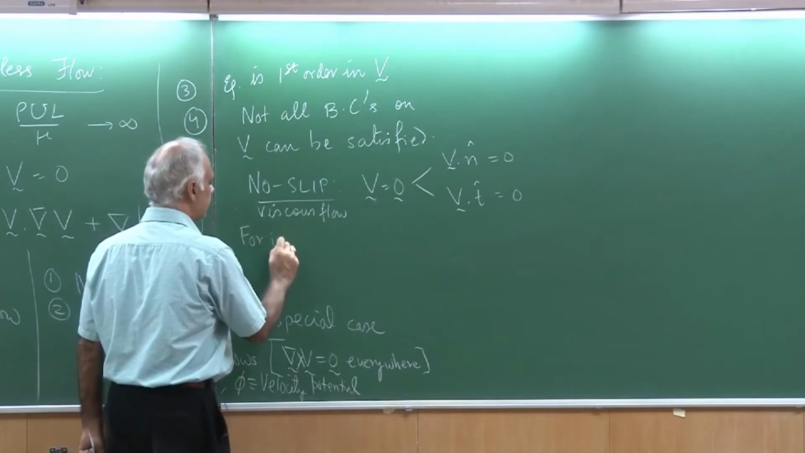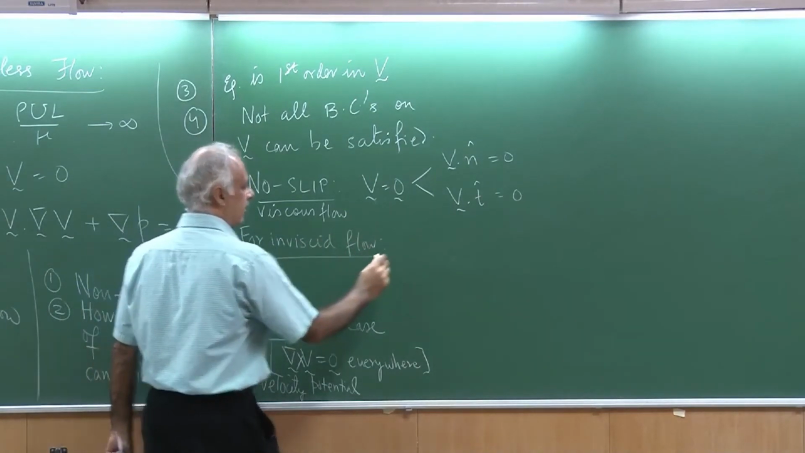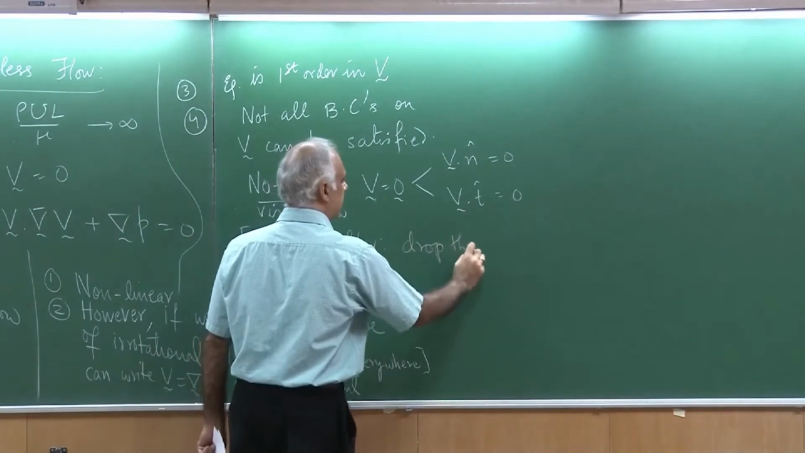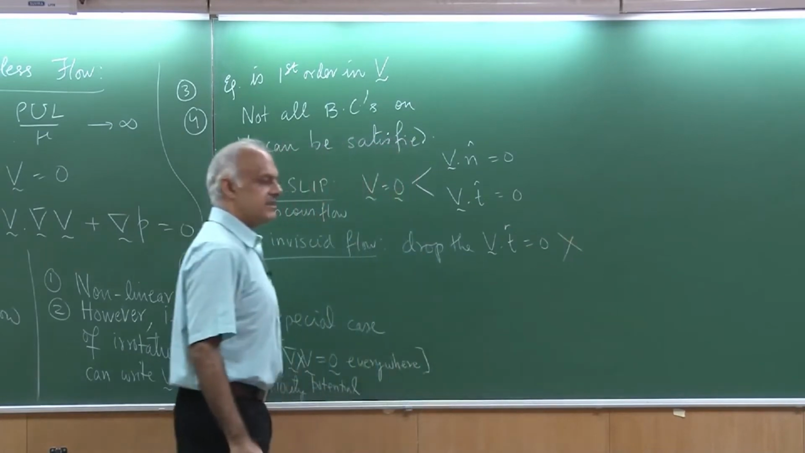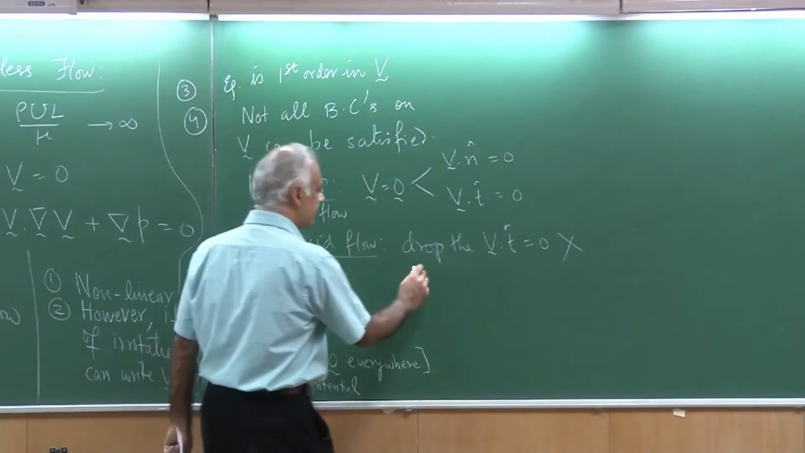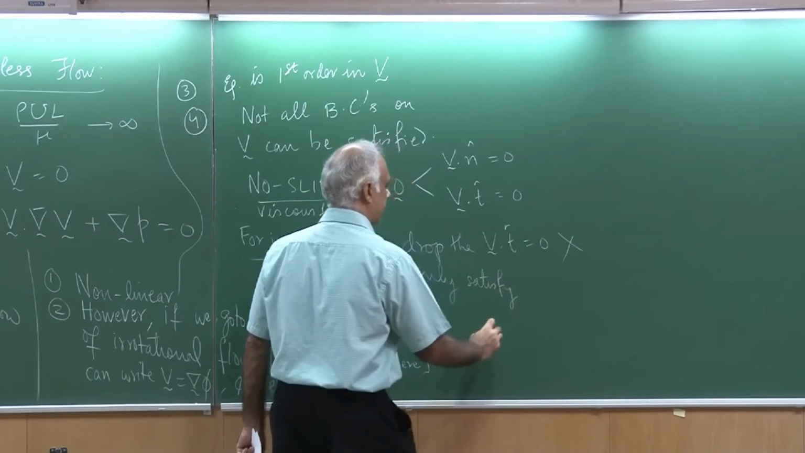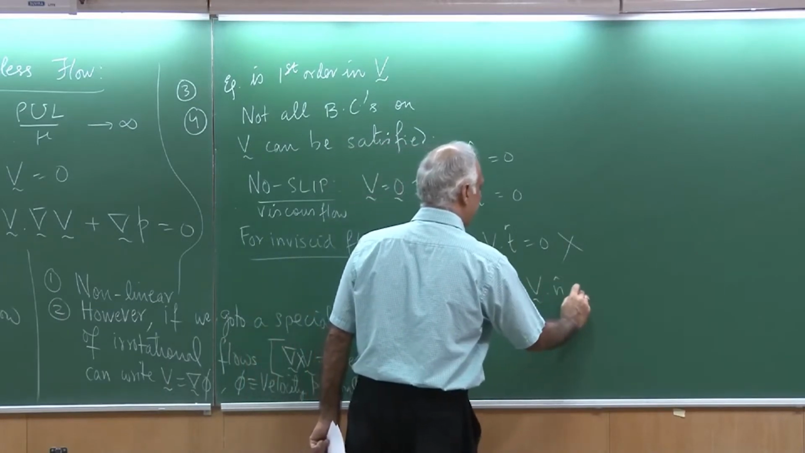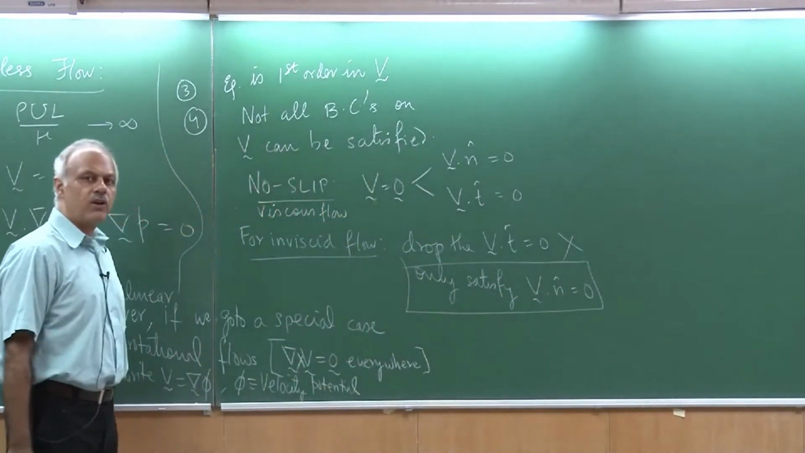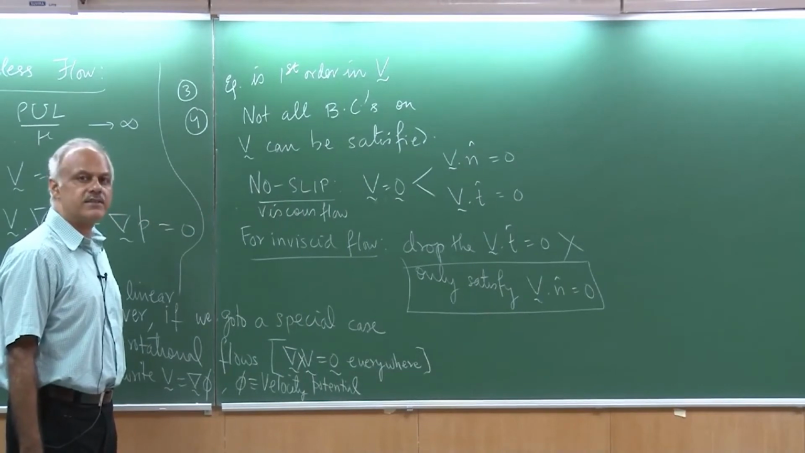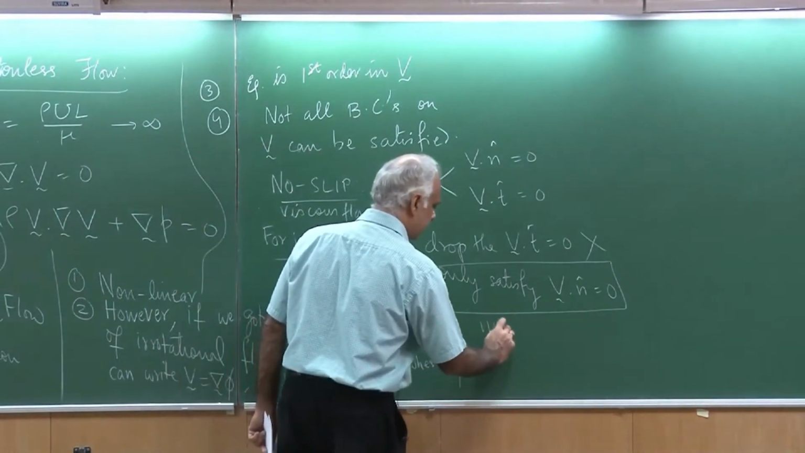For inviscid flow, drop the V dot t equal to 0. This cannot be satisfied. So, we only satisfy V dot n equal to 0. That means the flow cannot go inside the solid body. So, this is the no penetration condition, if you recall.